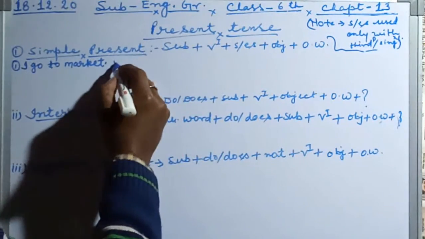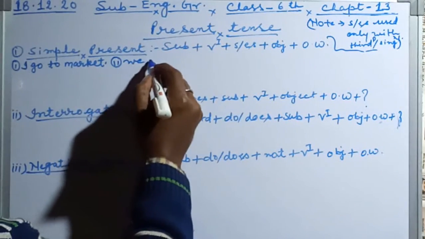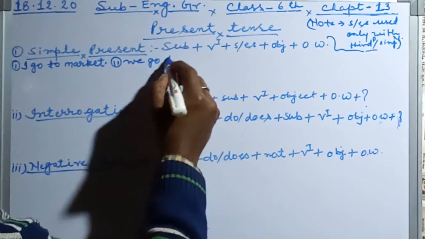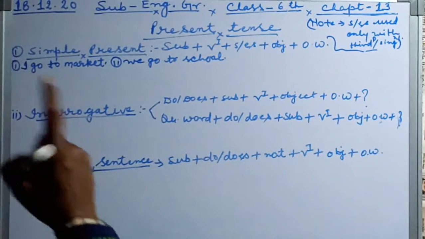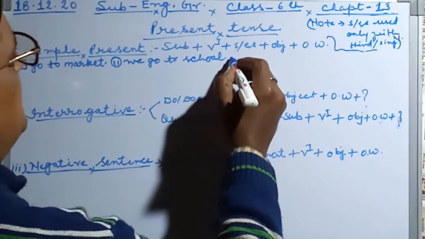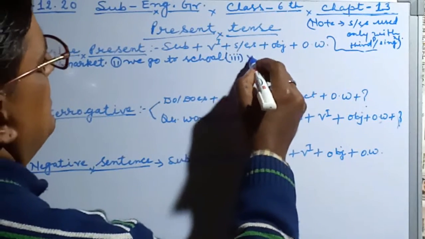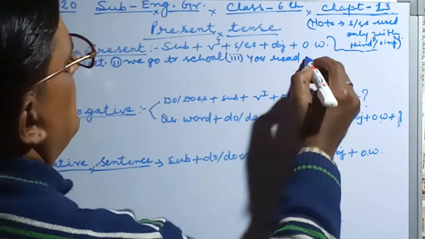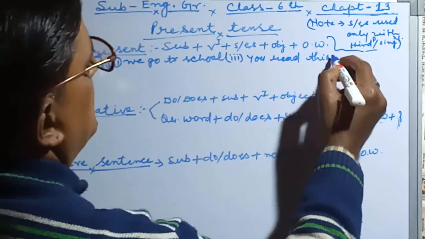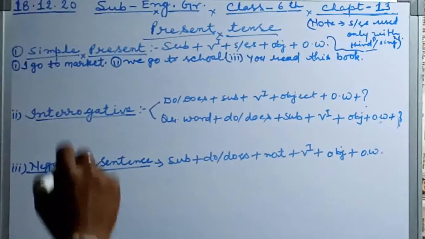Number 2, I am taking plural number: We go to school. This is plural number, first person. Second person also I am taking, number 3: you read this book. This is second person.